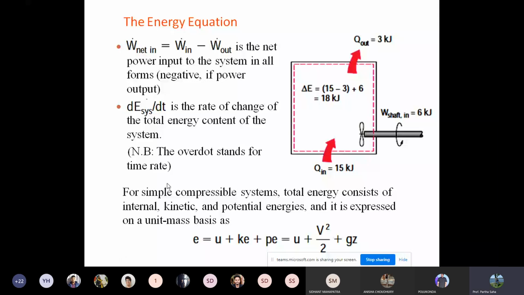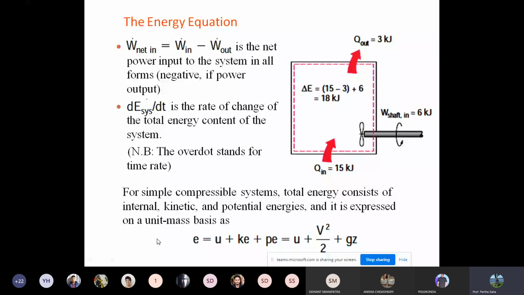And it's expressed on a unit mass basis, that is u plus KE plus PE. u is the internal energy, KE is the kinetic energy, and PE is the potential energy. So that is given by u plus V squared by 2 plus gz. Here V squared by 2 is the change in kinetic energy, and gz is the change in potential energy. That is the total amount of energy change in a compressible fluid system. So let us move to the next slide.